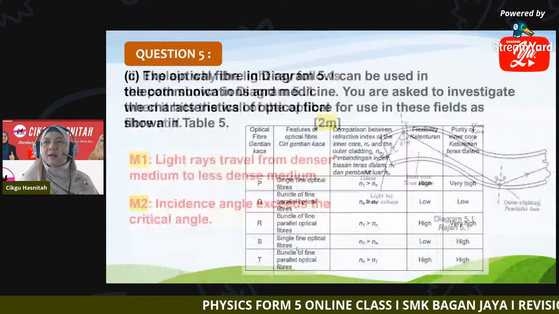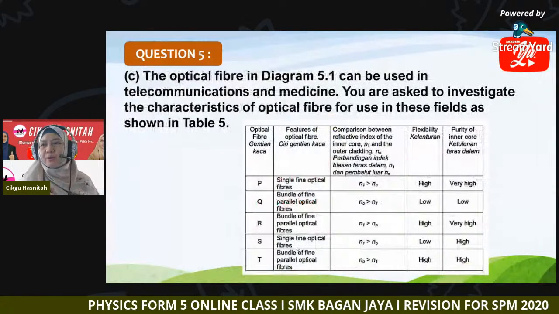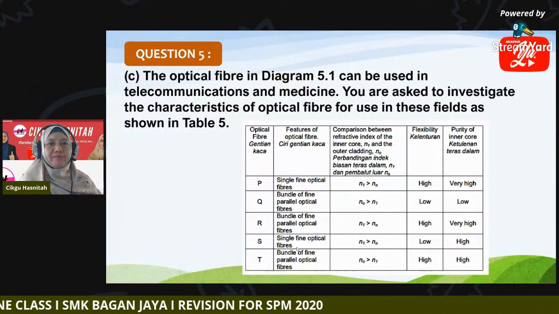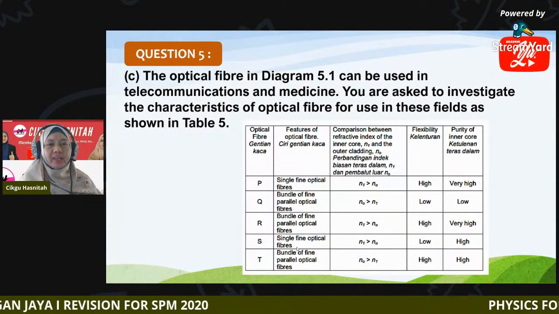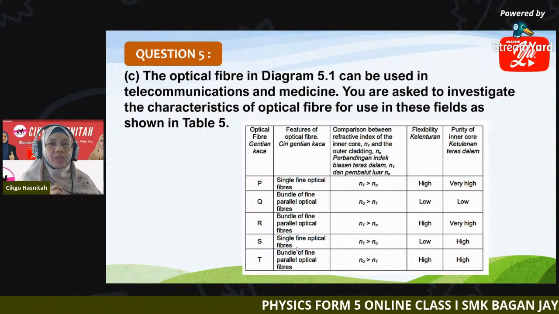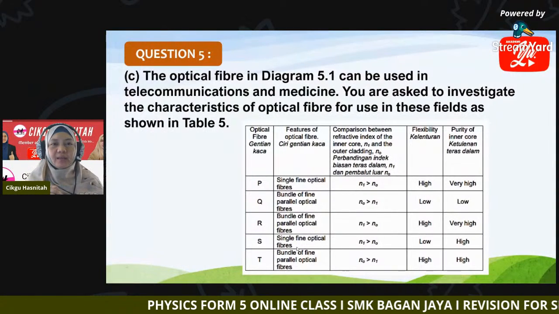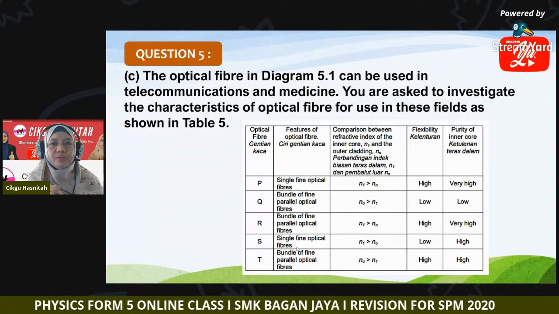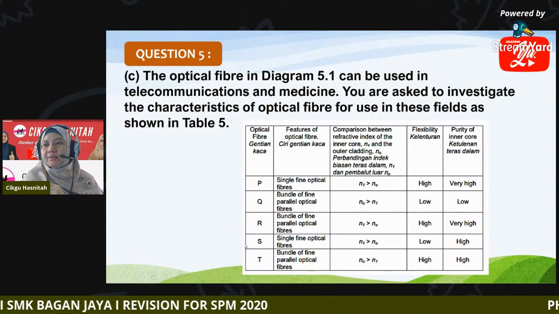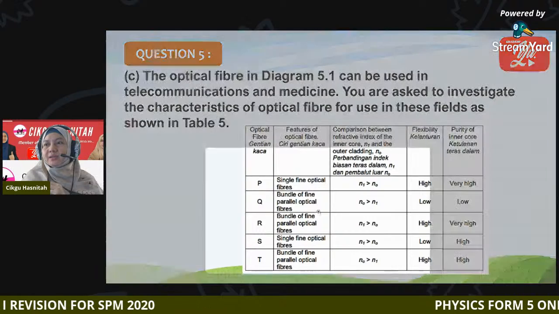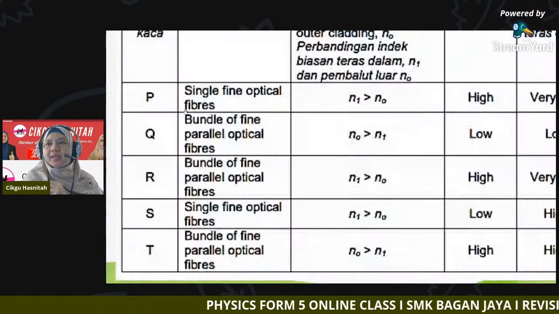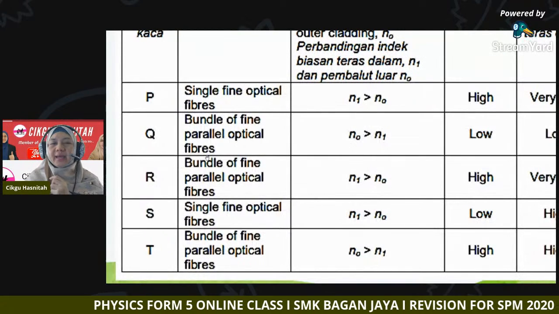Okay, now we go to the long essay question. Question C. Optical fiber in diagram 5.1 can be used in telecommunication and medicine. Now is the application of optical fiber. You are asked to investigate characteristics of optical fiber for use in these two fields as shown in table 5. So they give you five choices of optical fiber: P, Q, R, S, and T.